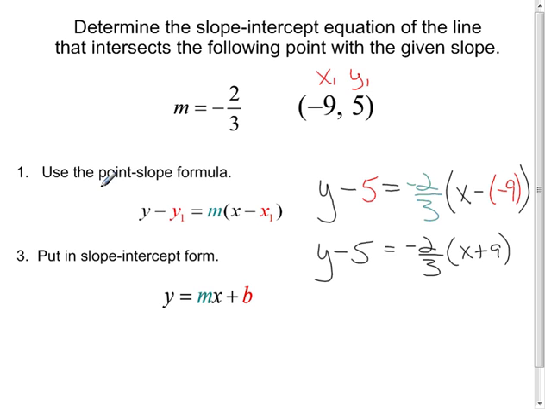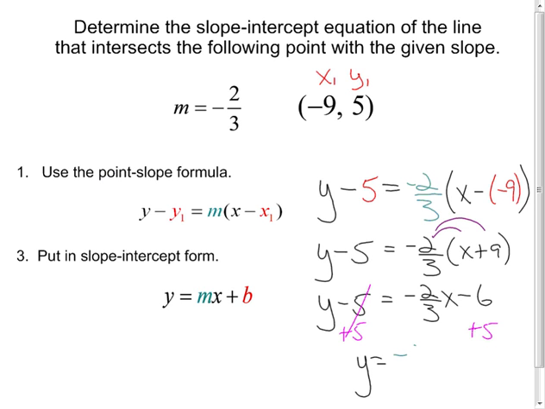And then from there, I'm going to distribute and get y minus 5 equals negative 2/3 x, and then negative 2/3 of 9 is negative 6. And then last step, to get y by itself, I'm going to add 5 to both sides. That's going to give me y equals negative 2/3 x, and then negative 6 plus 5 is negative 1. So this is my equation of my line in slope-intercept form.